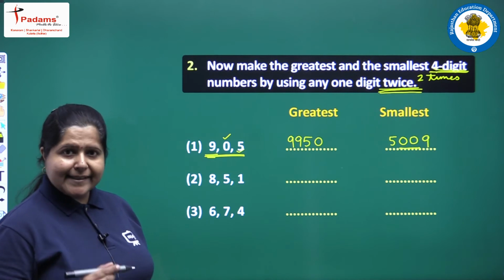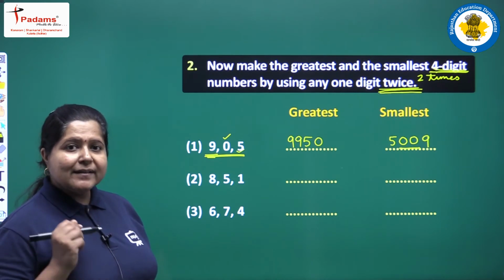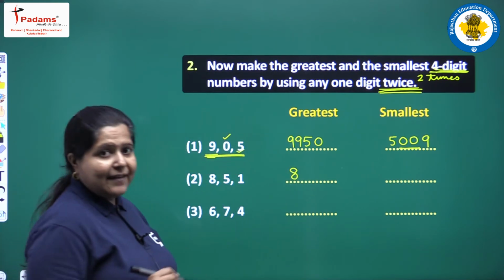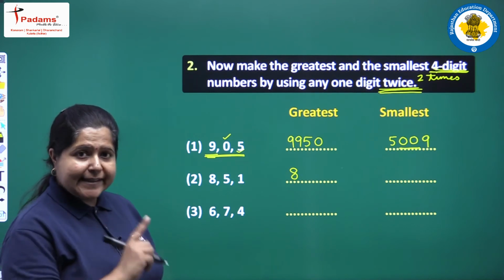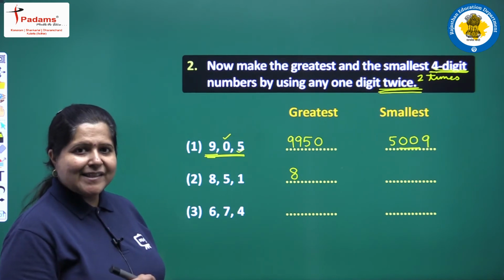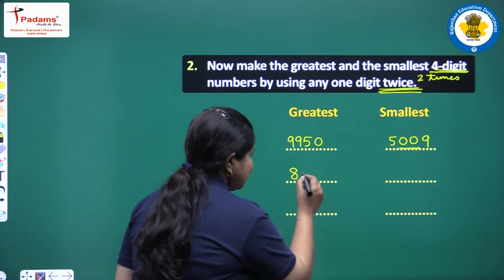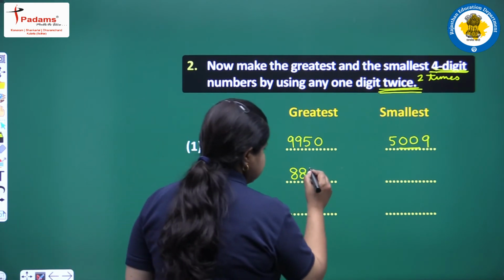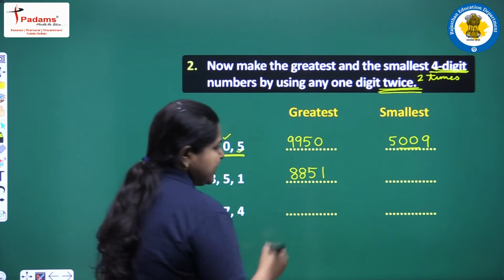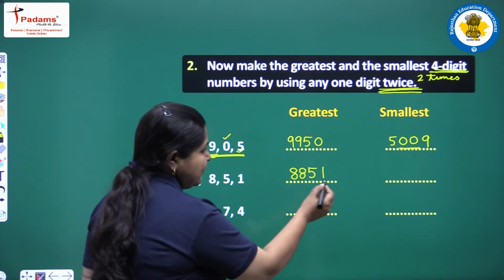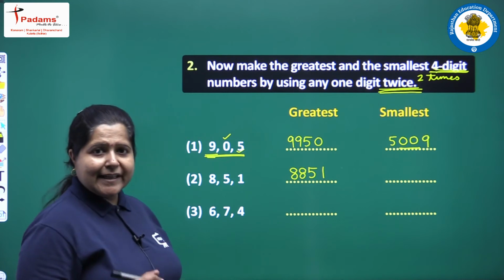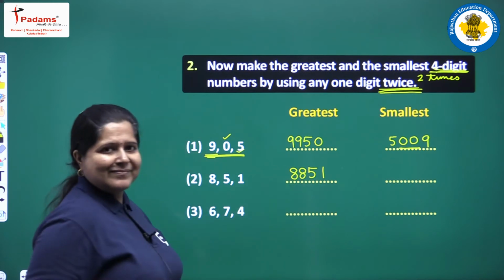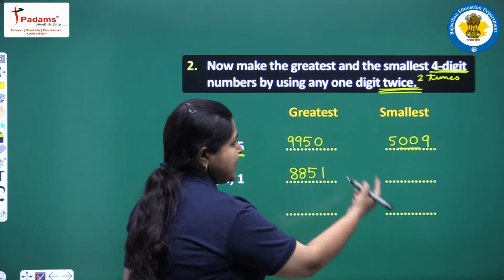Once again we will write the greatest number. To write it, we will start with the greatest digit which is 8 here, yes. Now we have to repeat one digit, and to write the greatest number we will repeat the greatest digit which is again 8 here. So we write 8 2 times. Then we will take up the next greater digit which is 5 and then 1 in the last. So we have a 4 digit number with the greatest digit taken up twice and the number is 8851.